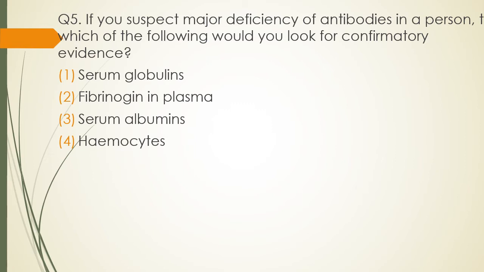The correct answer is option 1, that is serum globulins. What are actually serum globulins? Those are immunoglobulins, right? And what are immunoglobulins? Immunoglobulins are the antibodies. There are 5 types of immunoglobulin: IgG, IgA, IgD, IgE, IgM, and all these are antibodies.